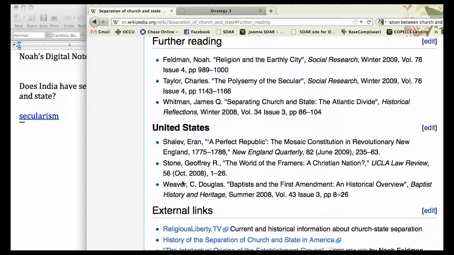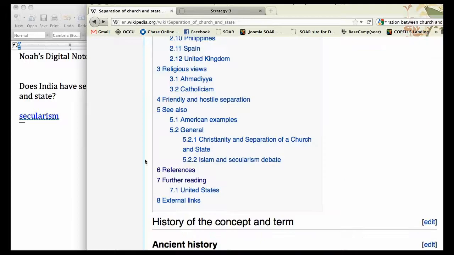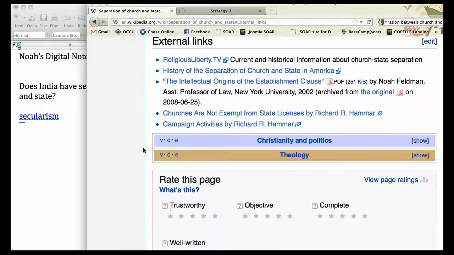We could go to further reading. Further reading is typically off computer, and maybe you would go to the library to see these. Or you can go to external links. So these are links out of Wikipedia, but they're still on the internet.